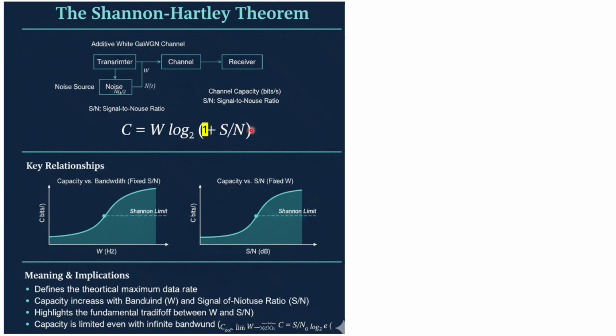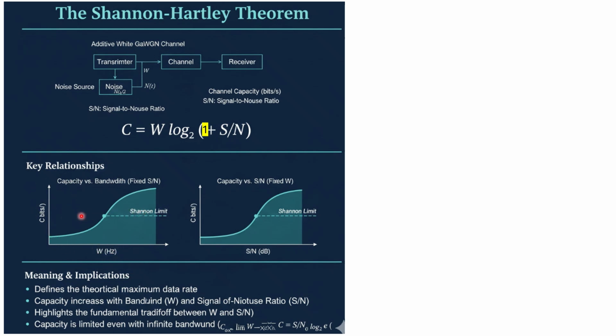So this part, that is 1 plus S by N, this is only due to the noise only, right? So 1 plus SNR, signal to noise, then you will receive, right? So how much channel capacity is there? It will be equal to the bandwidth times log of 1 plus SNR. So what relationship can you find? Capacity versus your bandwidth.